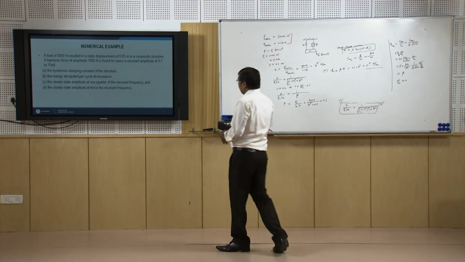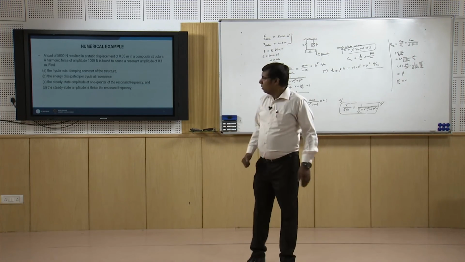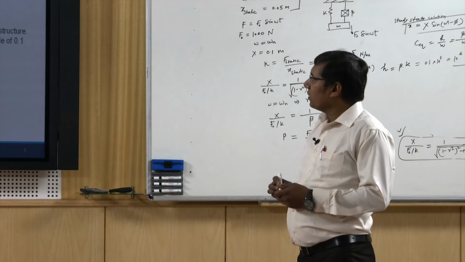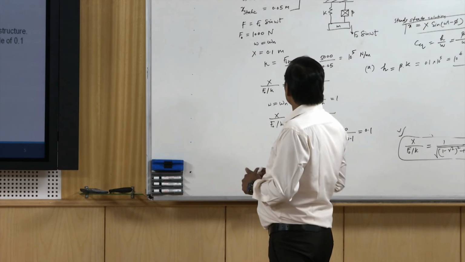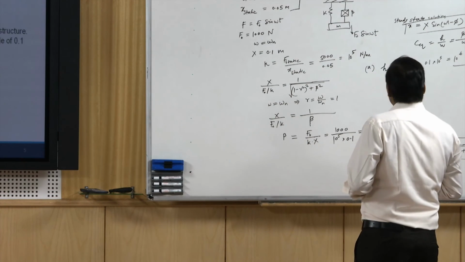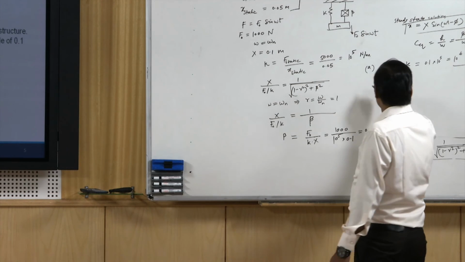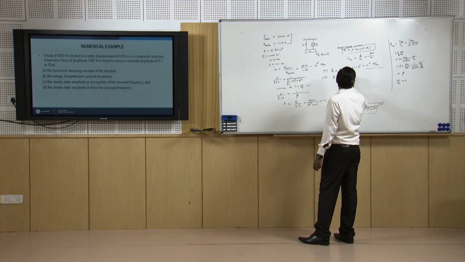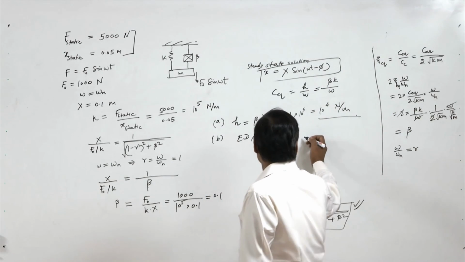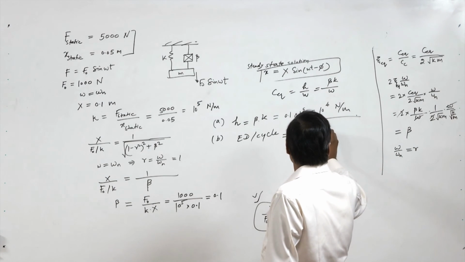Now we have to find the energy dissipated per cycle at resonance. We have already found the formula: energy dissipated per cycle is pi h x square.